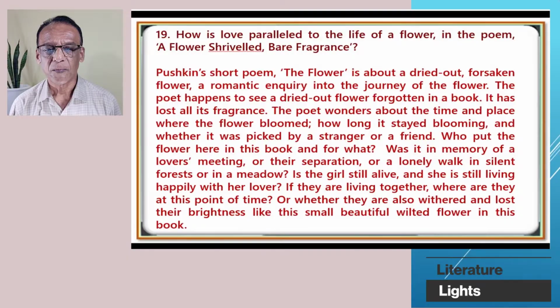Question number 19. How is love paralleled to the life of a flower in the poem, A Flower Shriveled, Bare of Fragrance? Pushkin's short poem, The Flower, is about a dried out, forsaken flower, a romantic inquiry into the journey of the flower. The poet happens to see a dried out flower forgotten in a book. It has lost all its fragrance. Well, it's a dry flower, so no fragrance, no smell.